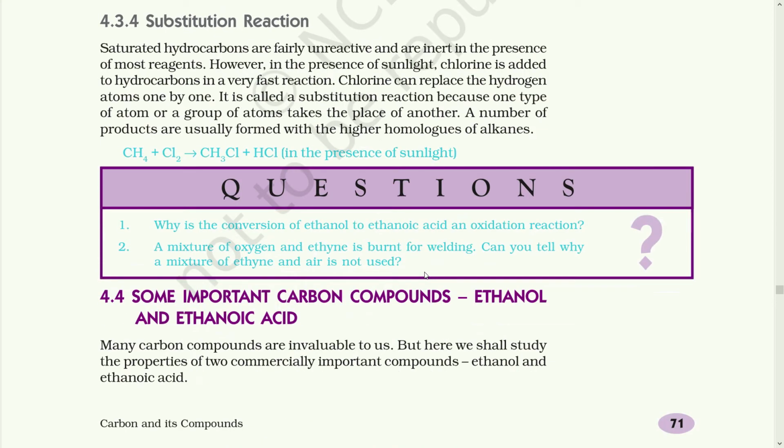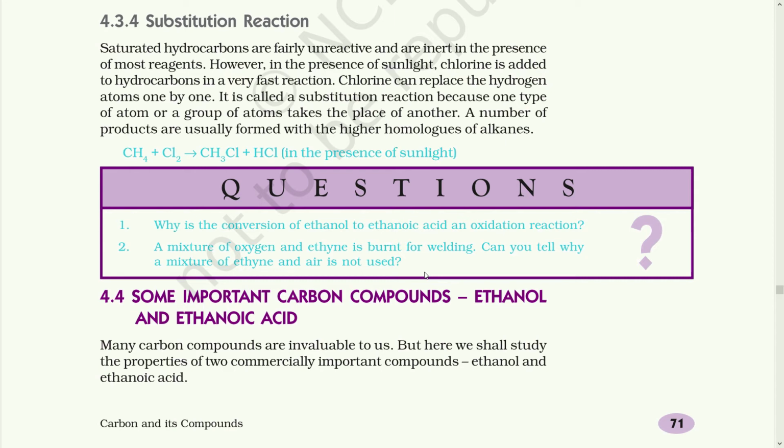Our next chemical property is the substitution reaction. Here we are going to study saturated hydrocarbons, which are fairly unreactive and inert in the presence of most reagents. But in the presence of sunlight, when chlorine is added to a hydrocarbon in a very fast reaction, it can replace the hydrogen atoms one by one. It is called a substitution reaction because one type of atom or group of atoms takes the place of another. A number of products are usually formed with higher homologues of alkanes. Here you can see methane when reacted with chlorine forms chloromethane, and hydrochloric acid is formed in the presence of sunlight.